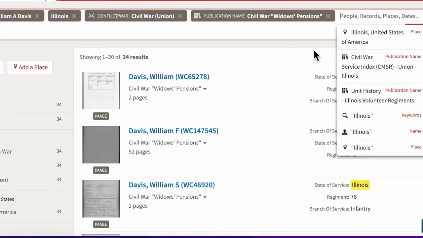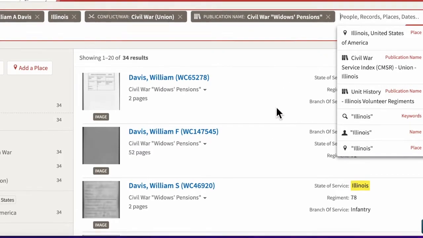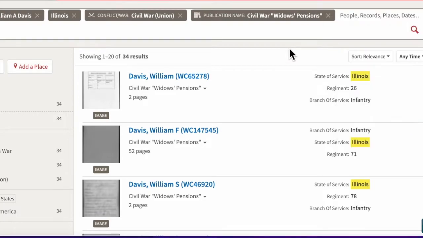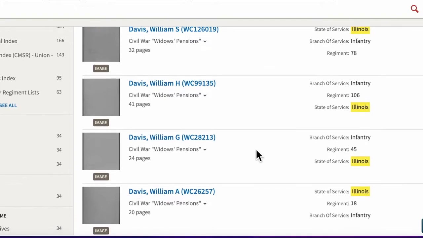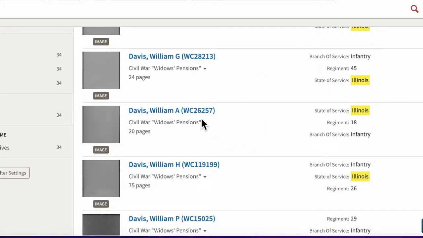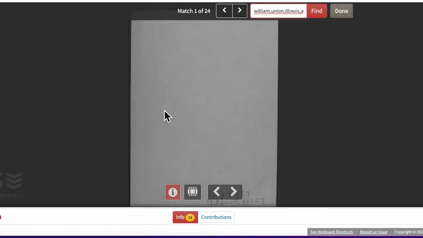Okay, so we've got 34 results of a William Davis in the pension index: William F., William S., there's a William A. right there in Illinois, Regiment 18 in the infantry. I'm going to click on this one. Obviously, right now it checks all my boxes, so to speak.